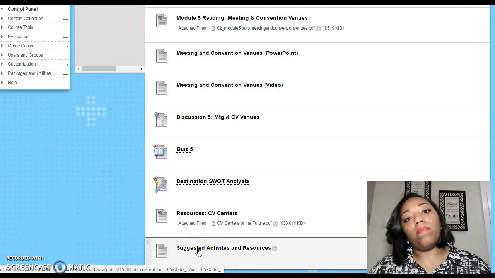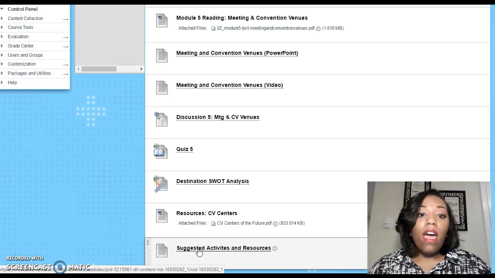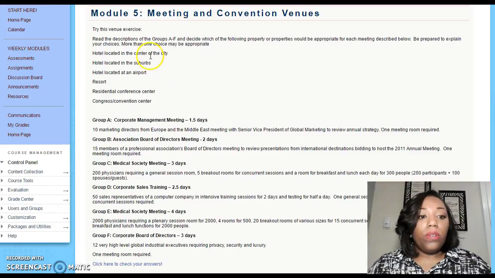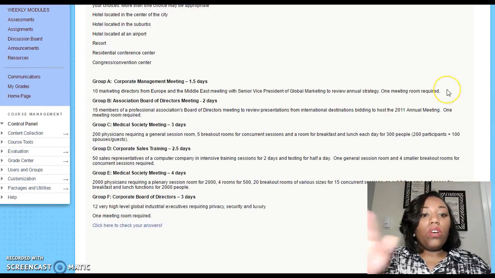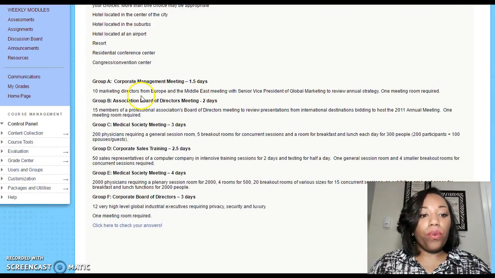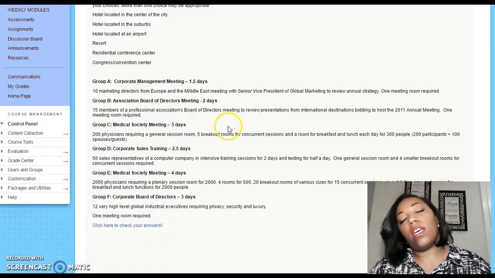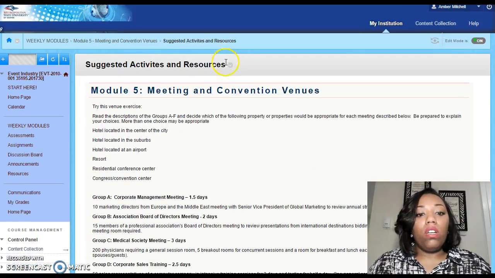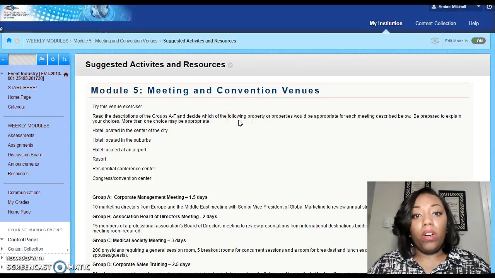It's not worth any points or anything for the class. However, once again, it's just for additional reinforcement to make sure that you're understanding the information. What it is, it's activities. So, of course, here's a question. It's saying read the description, groups A through F, and decide which one of the following property or properties will be appropriate for each meeting described below. So anywho, I'm not going to read everything, but you'll go through, complete the activity, and the answers are right here. Once again, this is not worth points. This is just for additional reinforcement. And I do hope that you all go through and utilize this resource because it will help a ton.